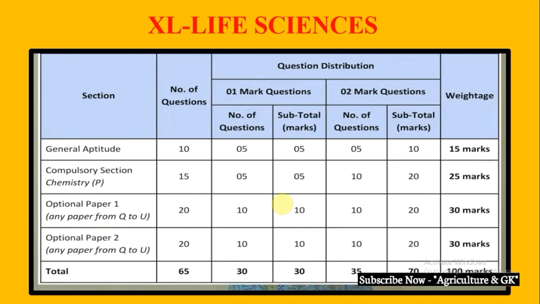Chemistry is also a compulsory section in Excel. So 15 questions will be there, in which 5 will be 1 mark questions and 10 will be 2 mark questions. So it comprises 25 marks.